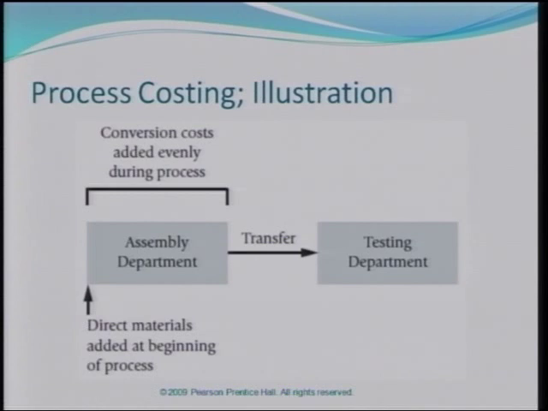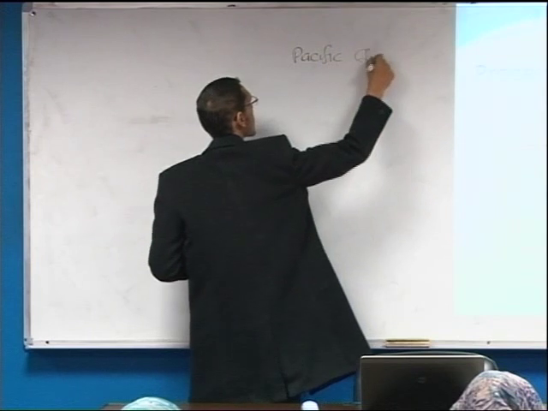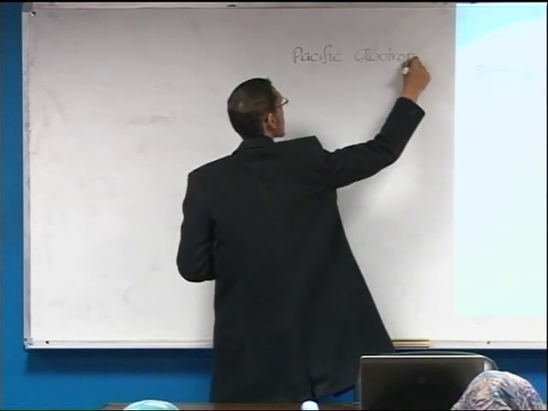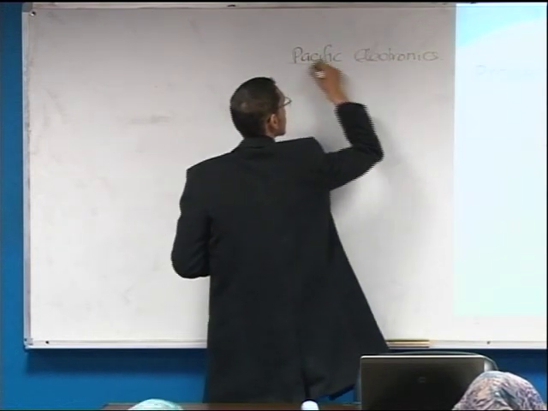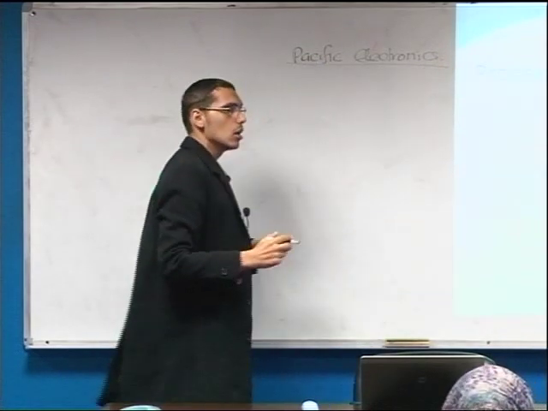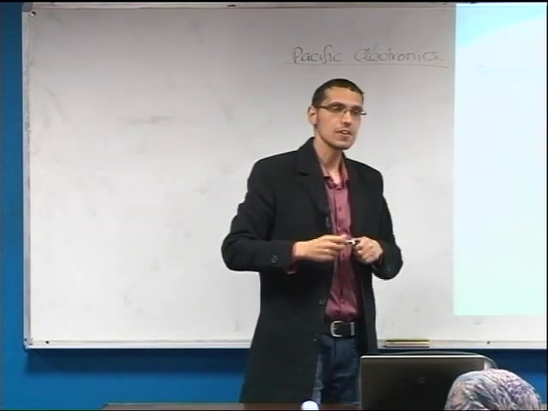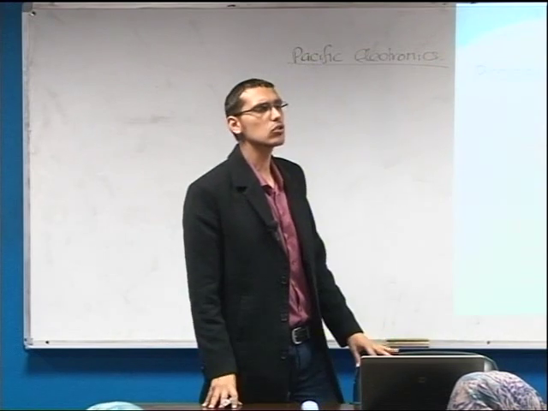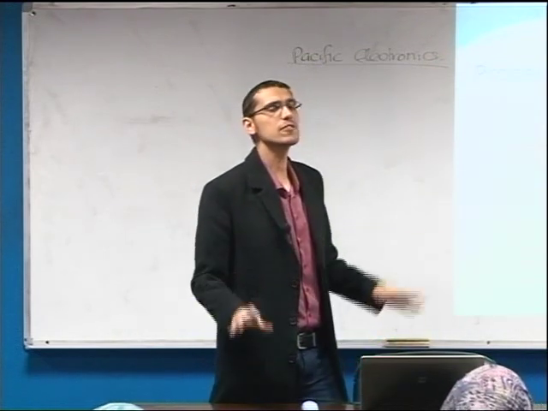Let us take an example of Pacific Electronics. In this example, we are going to consider two different departments.